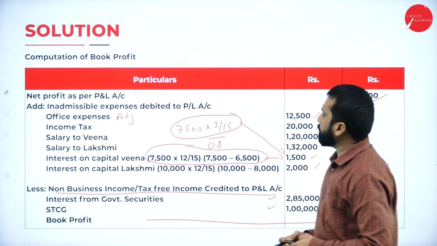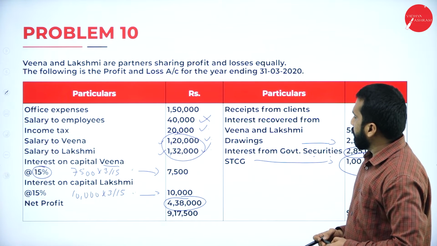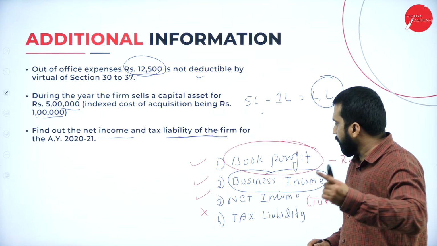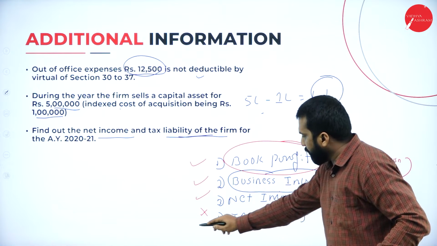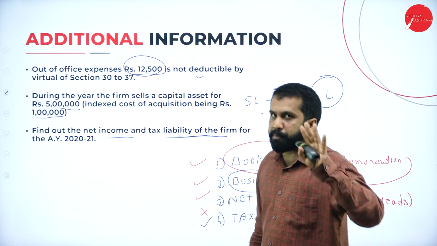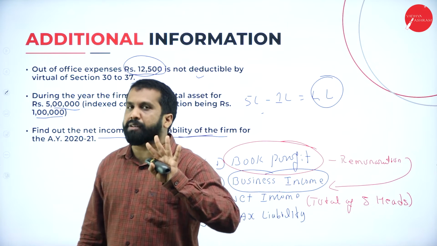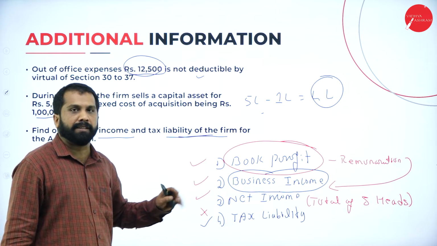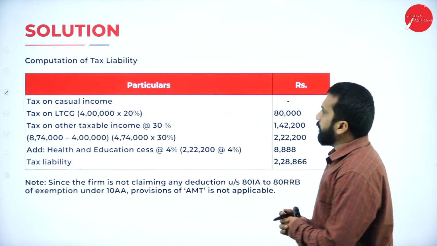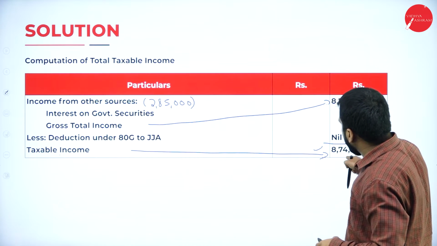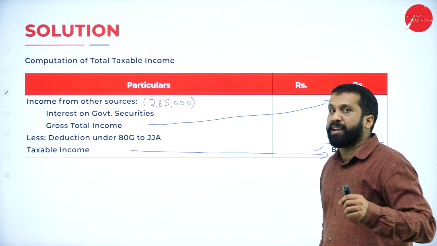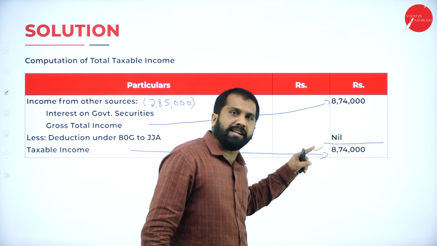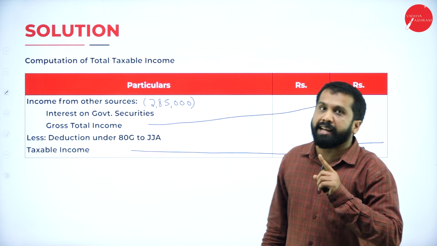Now, again, I'll go back. See, your third one, net income, is done. Last one, tax liability. We are doing the last part, part number 4. Rarely they will ask you in the examination, but on the safer side, learn this. Now, these are the taxable liability. How much do you have? 8,74,000. You are supposed to pay tax on 8,74,000. Now, how do we calculate?